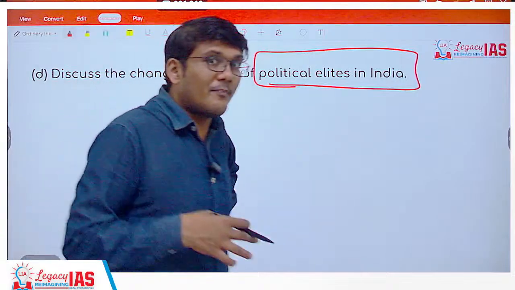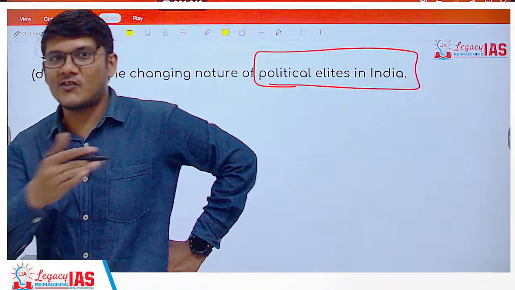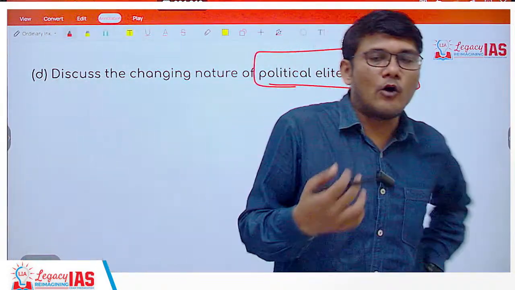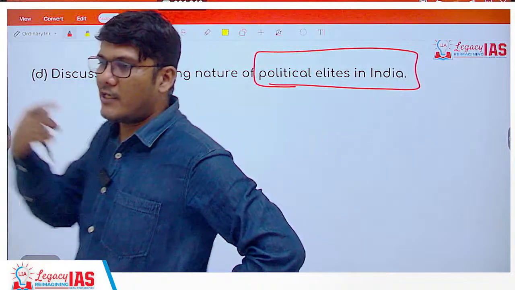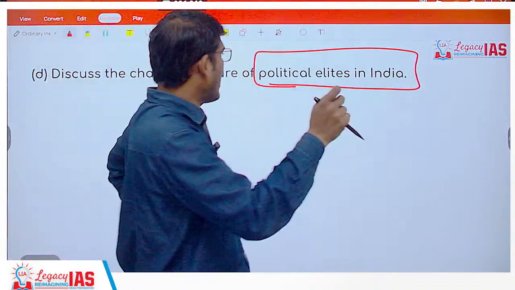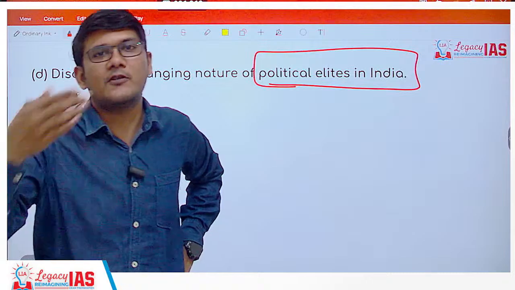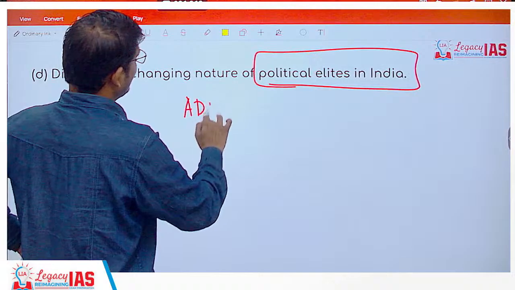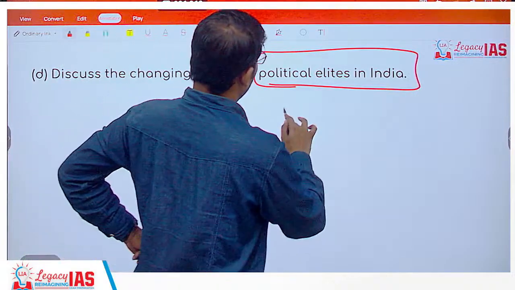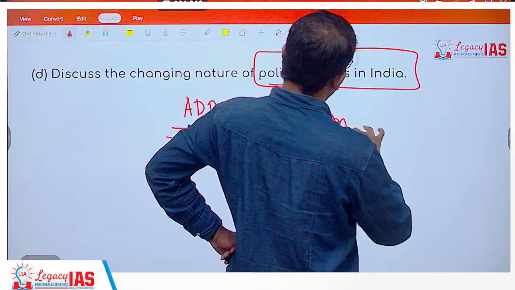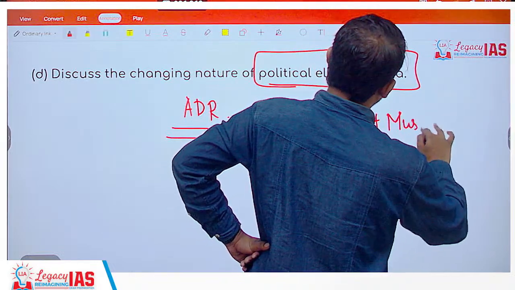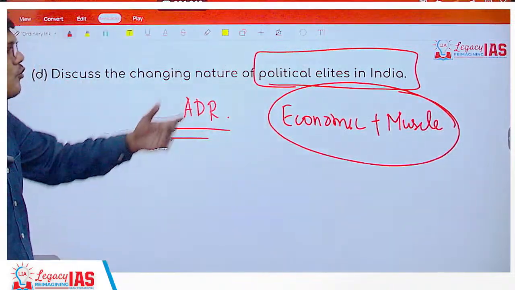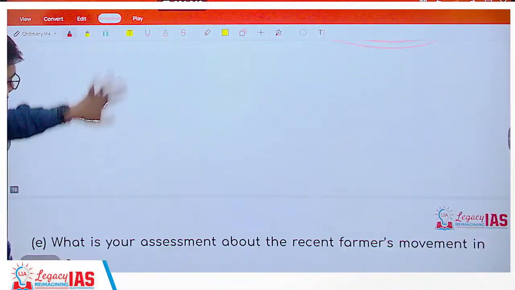Now, do you think the majority of them are like that? No. So the system has changed. Why? Because of economic power, muscle power, the political elite are not necessarily intellectually more capable as it was previously. Now it is a different power that is ruling and governing. In fact, a report by ADR says that any politician who has high economic power and muscle power will have higher chances of getting elected. So it's a direct correlation. This is how you talk about the changes that are happening.